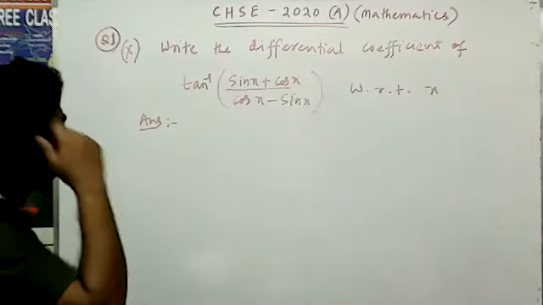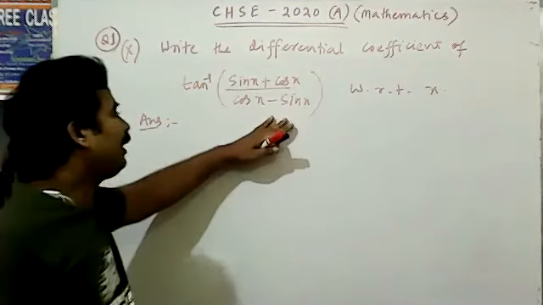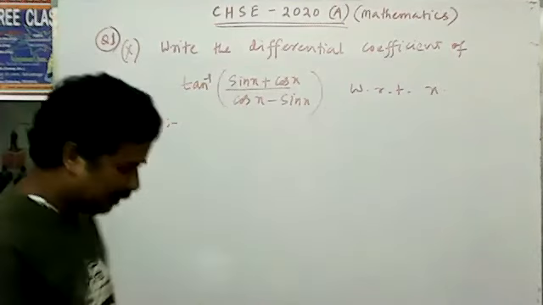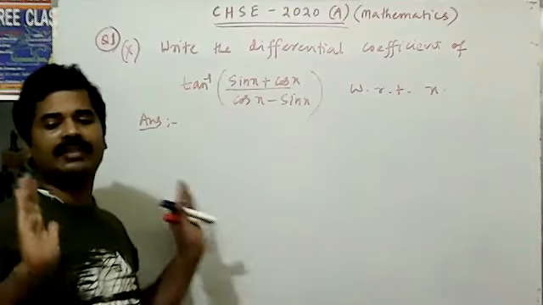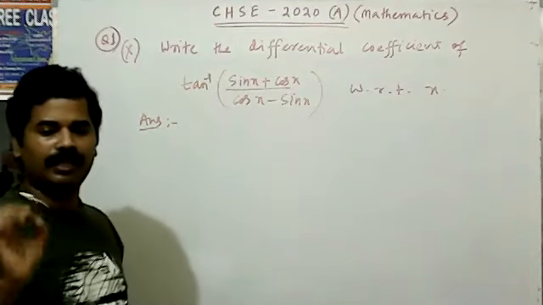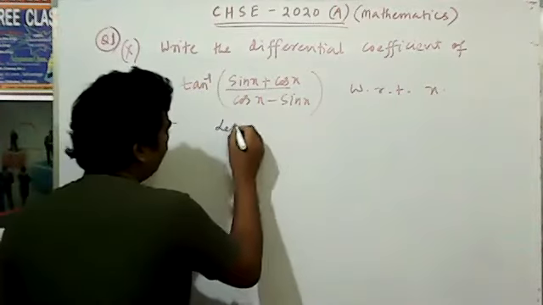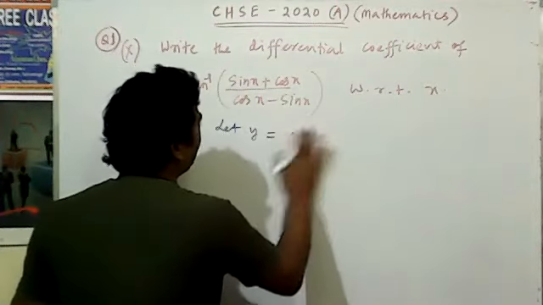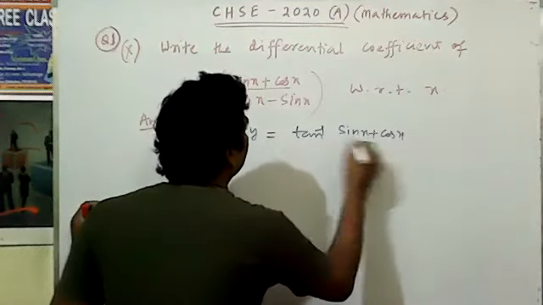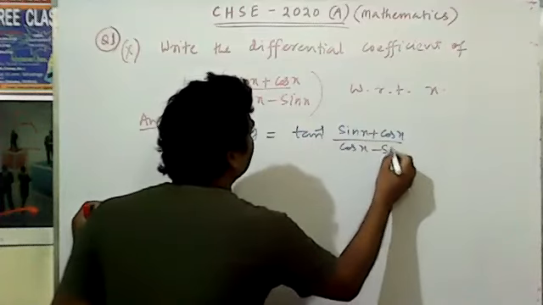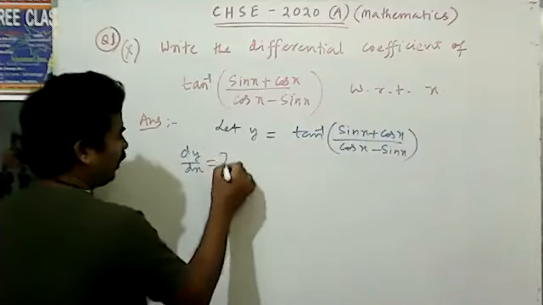Write the differential coefficient of tan inverse of (sin x plus cos x) by (cos x minus sin x) with respect to x. That means the differential coefficient is the derivative, the same thing. So let y is equal to tan inverse of (sin x plus cos x) by (cos x minus sin x), given. You have to find out dy by dx.